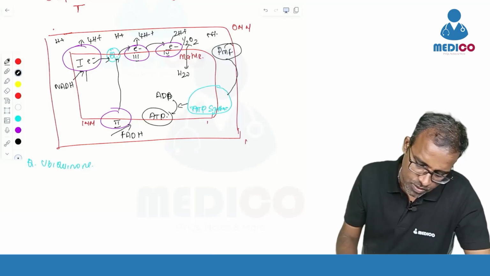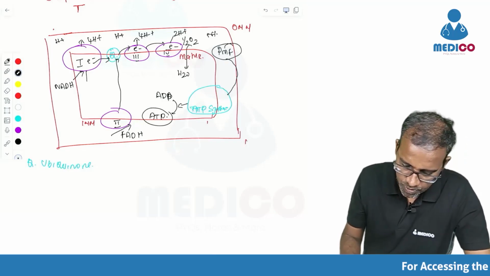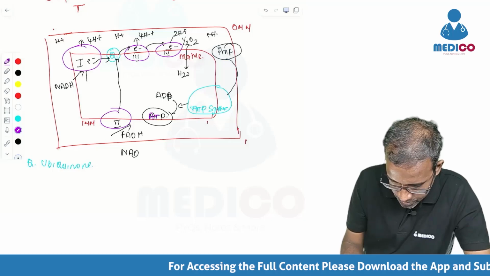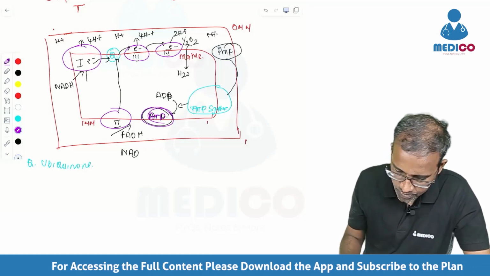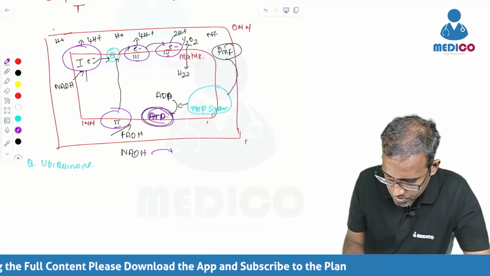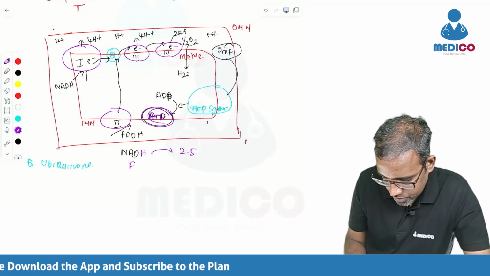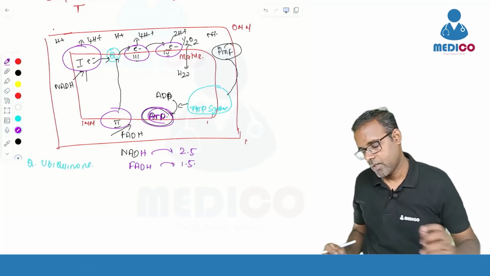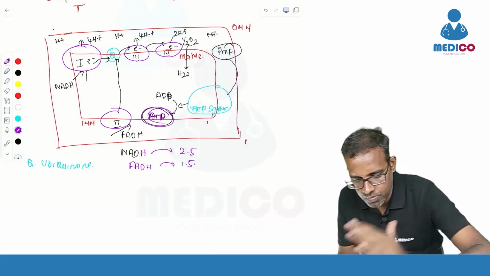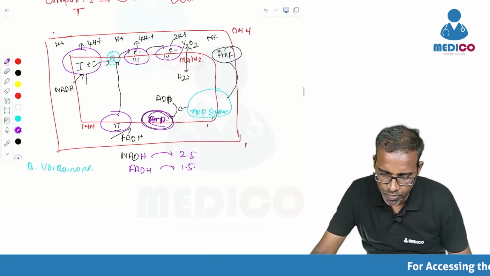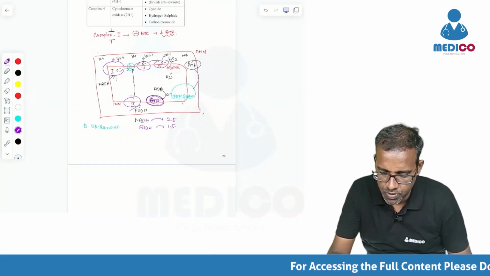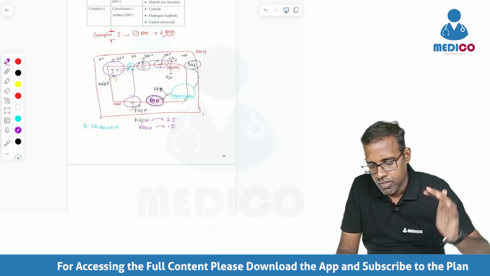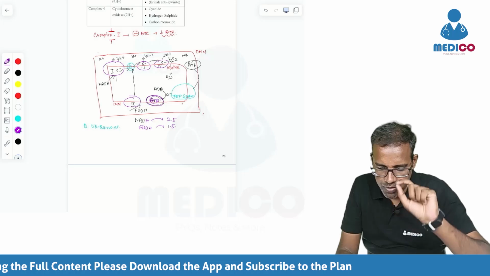That is how NADH will produce 2.5 ATPs and FADH will produce 1.5 ATPs. That's it. So the electrons will move from one complex to other complexes, generating a proton motive force. And this proton motive force will act on the ATP synthase complex and produce ATP. So NADH produces 2.5 and FADH produces 1.5.